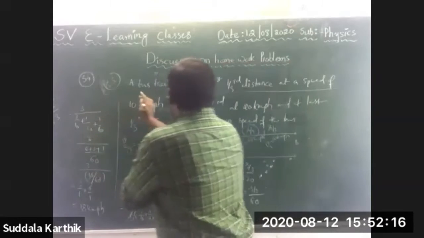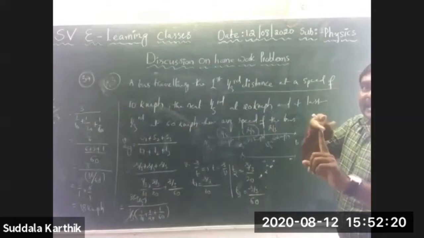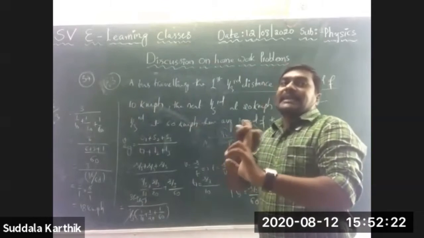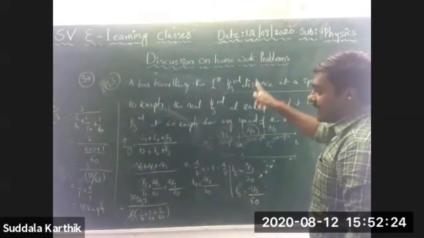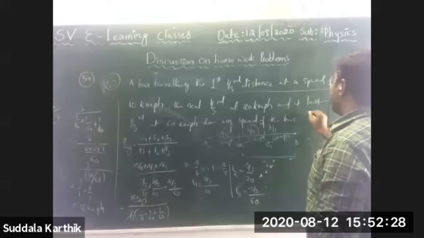Listen, this problem you can do directly, without doing all these things. I gave two concepts: exactly half of the distance, and exactly half of the time. Suppose exactly half of the time is given, then you take (V1 + V2 + V3) by 3. For two, (V1 + V2) by 2. Suppose three are given, then (V1 + V2 + V3) by 3.